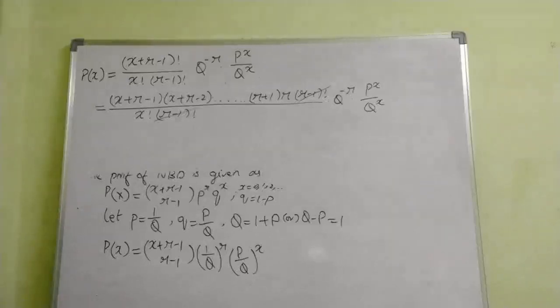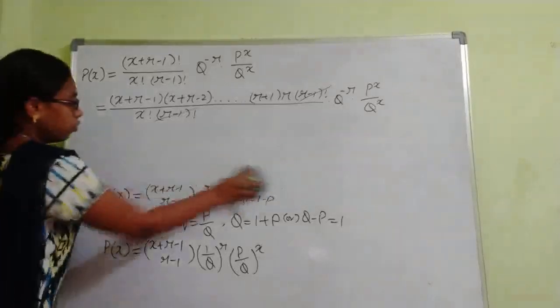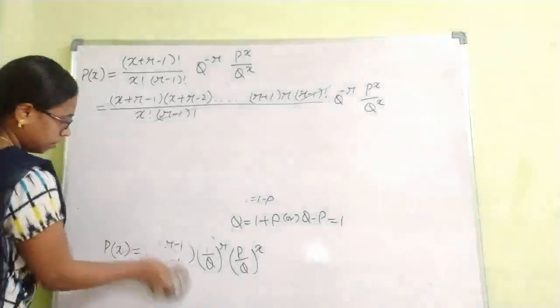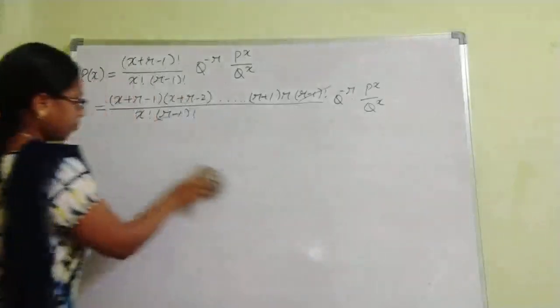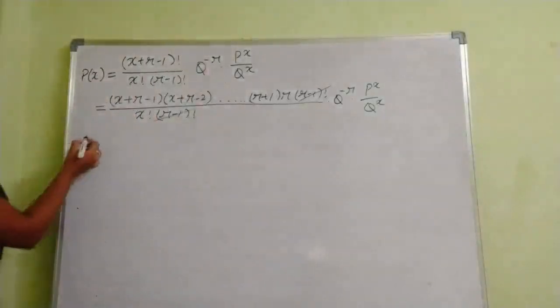So in the next step, first write down the remaining terms, then we move on to the next step. So what are the left out terms?